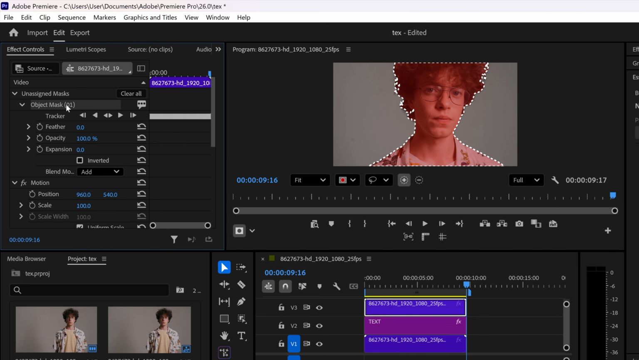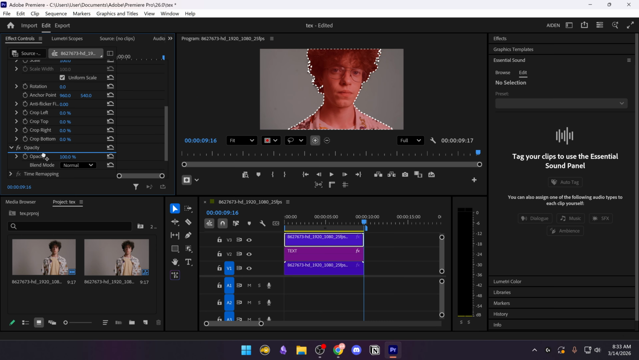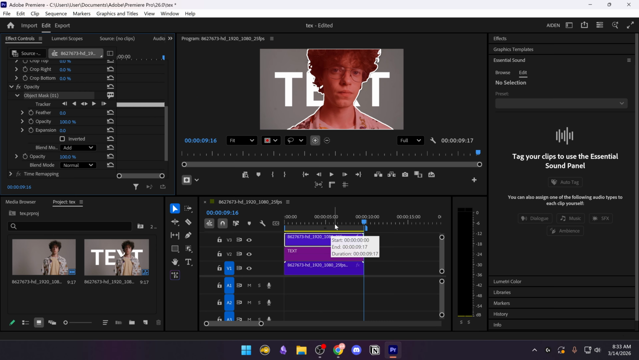Once tracking is done, drag the object mask under opacity. And that's it. Your text will now appear behind the person.